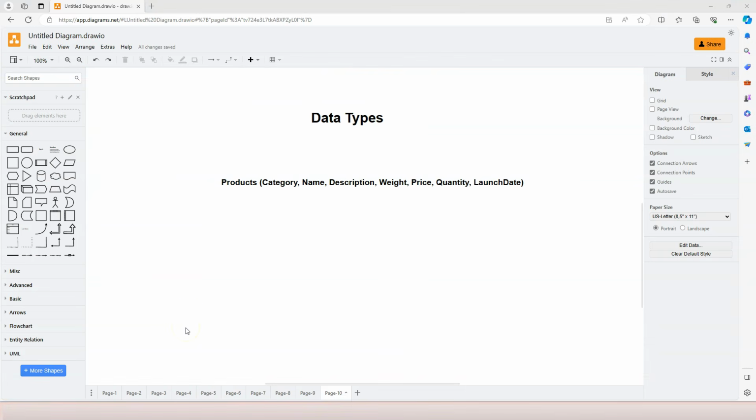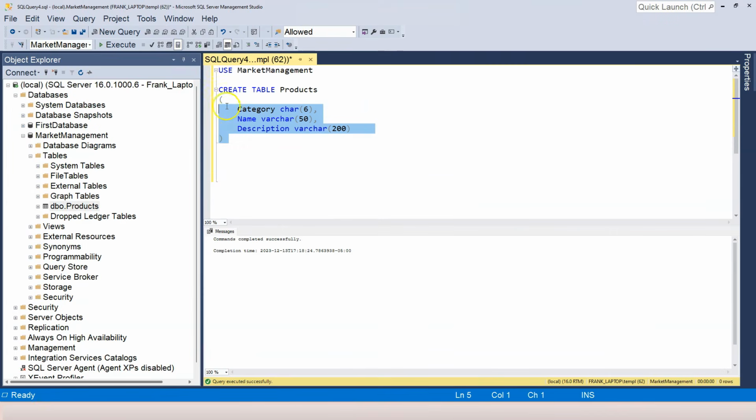In this video, let's continue to cover data types while creating this products table. We are going to be concerned about the weight column and the price column. Previously, we created these 3 columns. In order to add more columns, there are different ways. The simplest way is to drop the table and recreate it. Since we haven't actually added any data into it, we can simply drop the table. So drop table products, and then I'm highlighting it and pressing F5.